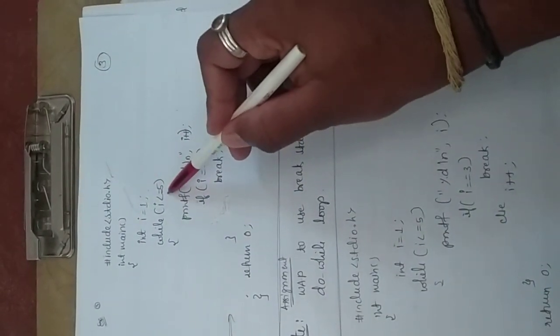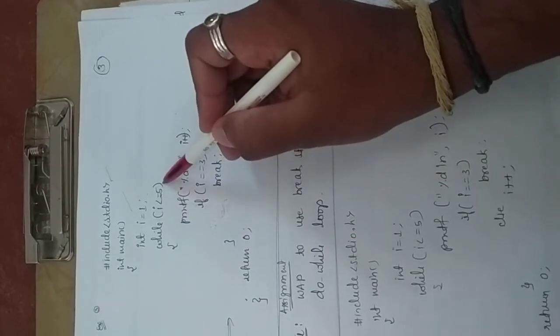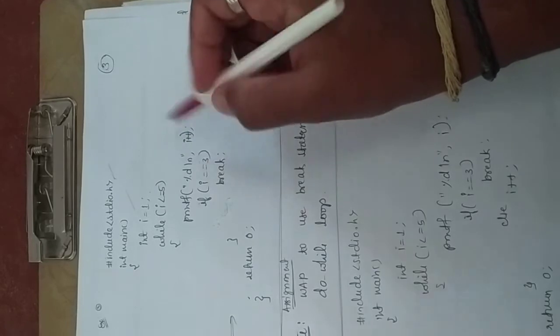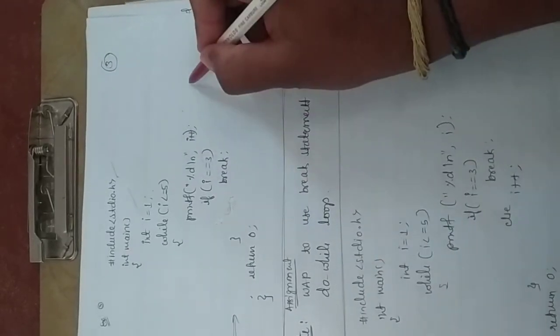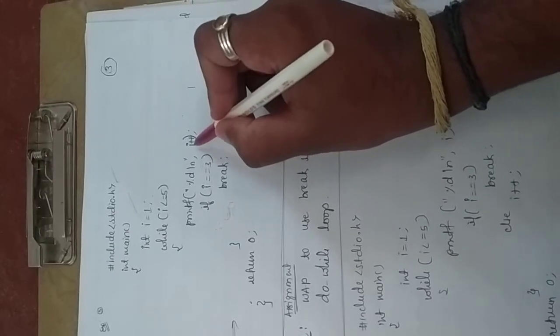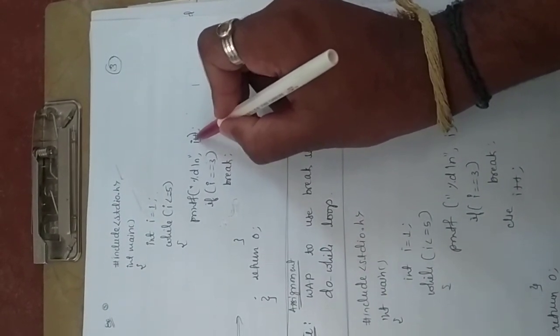Now check the condition for the first time. I value is 1, whether 1 is less than or equal to 5, yes, condition true, so come inside. So the I value will be printed, that is 1. See, here we are having I++. In the earlier program we were having only I, correct? You can use I++ here.